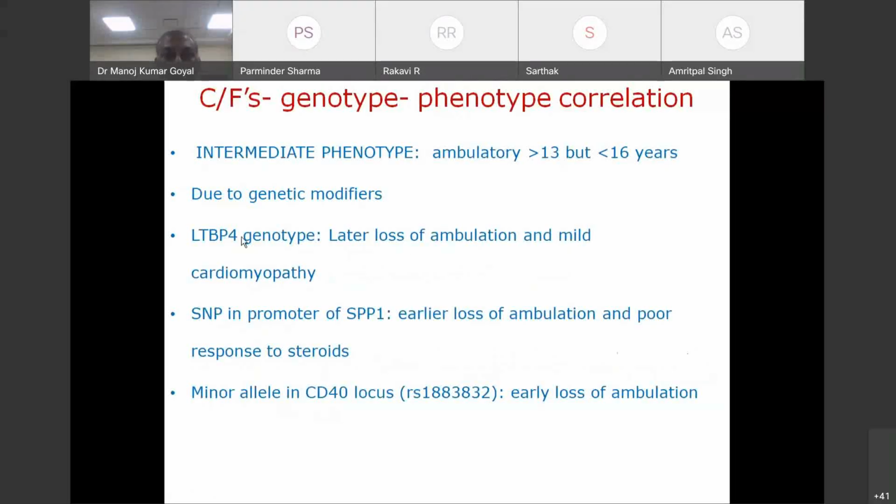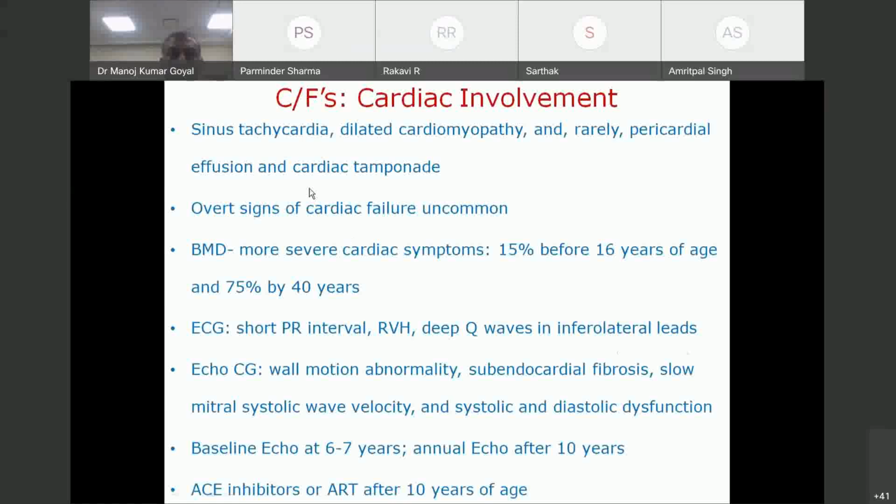We already discussed this about intermediate phenotype. I skipped genetic modifiers. So these questions are commonly asked in exam. But about cardiac involvement in Duchenne muscular dystrophy, the commonest one is sinus tachycardia. They can have dilated cardiomyopathy. They usually do not have overt signs of cardiac failure.